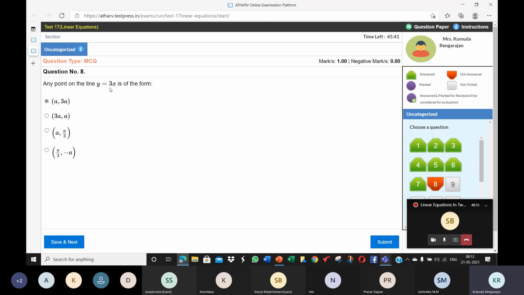Otherwise, just by reading this, you can make out the y coordinate is 3 times x coordinate, and here the y coordinate is 3 times x coordinate. Yes, Shreyas, now ask me. So everywhere we can just check like that, children. Okay, maybe we'll just do the last one again.